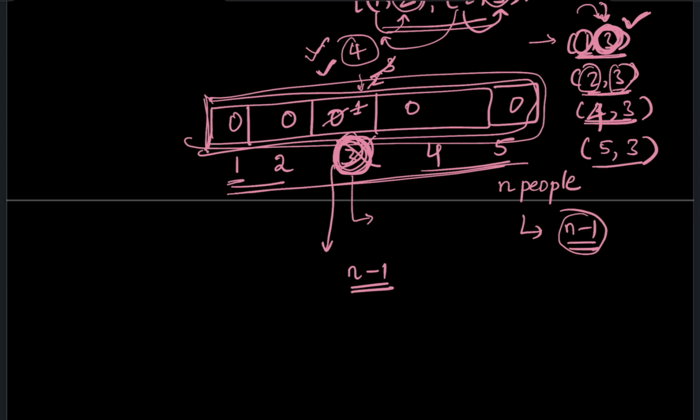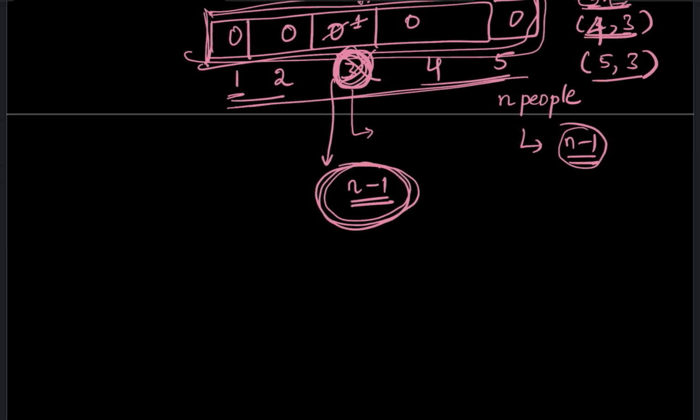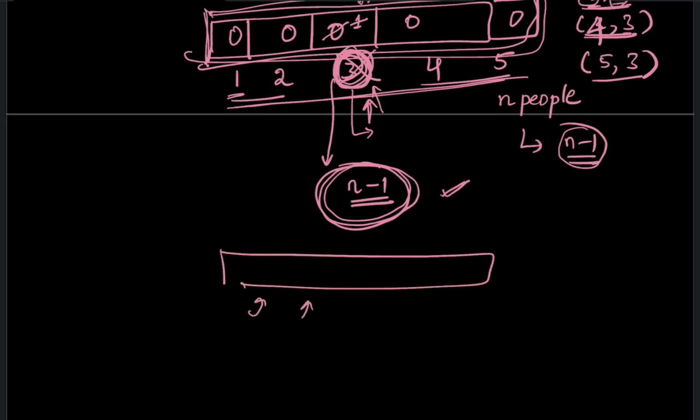What does it mean? It means that this particular element has n minus 1 trusts. N minus 1 people trust that particular element, which means that everybody trusts it except for the element itself. If you iterate through the array and find no element with a count of n minus 1, it means that not everybody trusts any particular person. It could be n elements also.